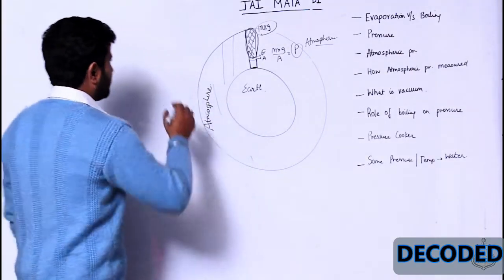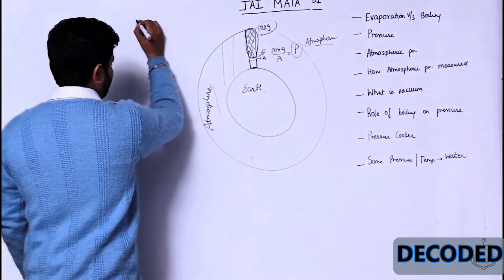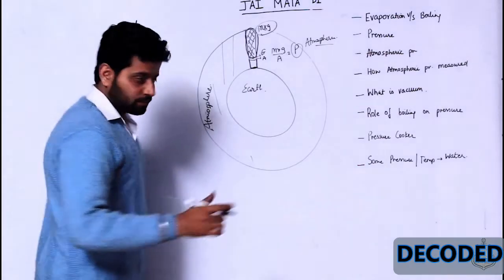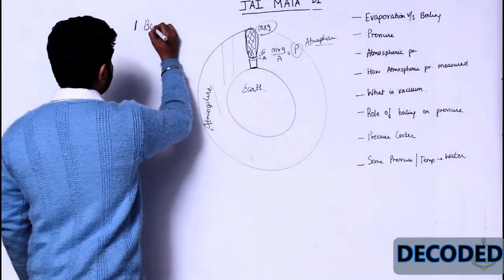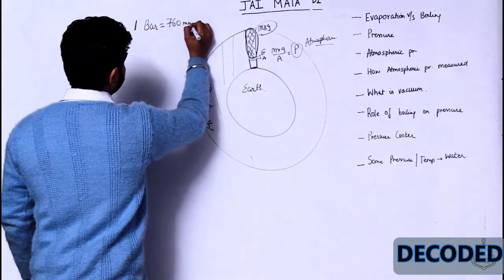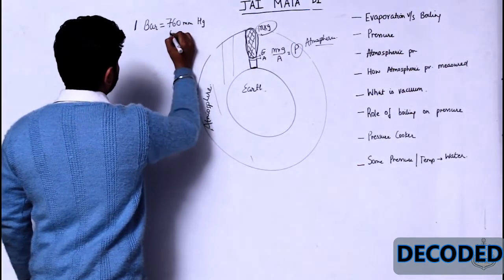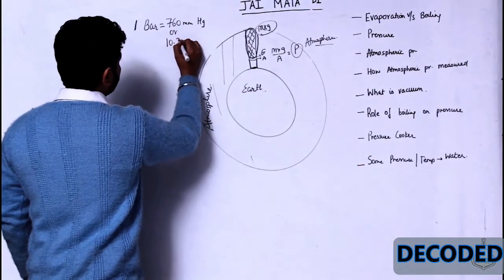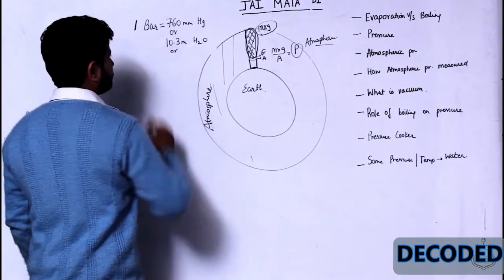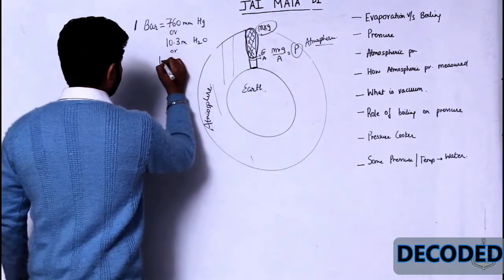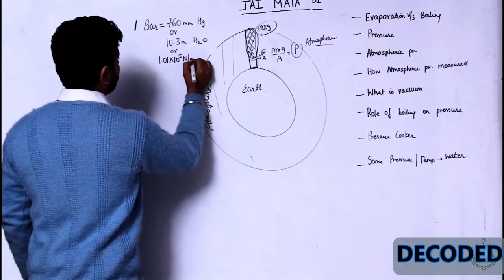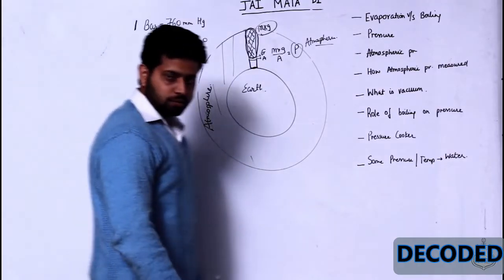Now what is its value? First, atmospheric pressure is measured in bars. 1 bar atmospheric pressure at sea level is 760 mm Hg or 10.3 meter water column or 1.01 into 10 to the power 5 Newton per meter square.